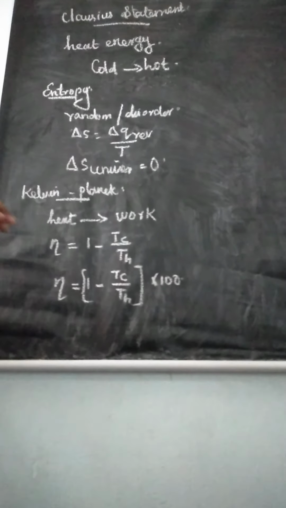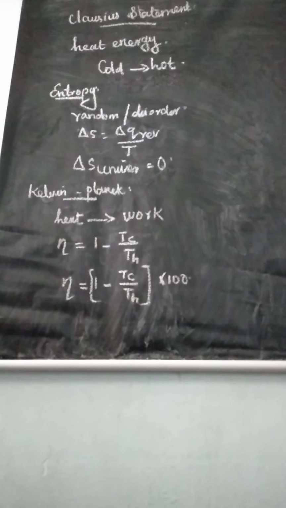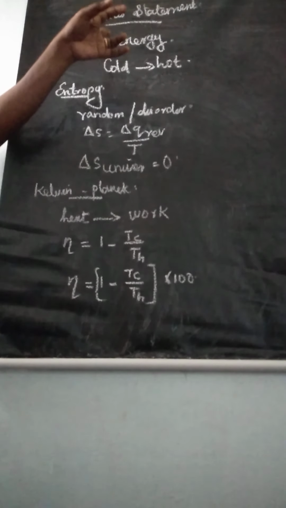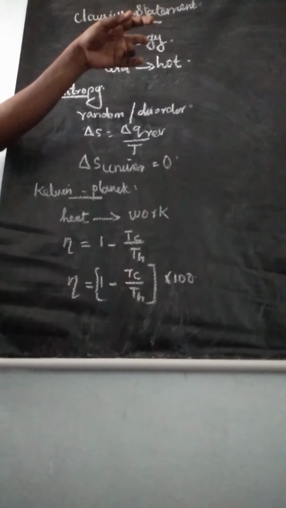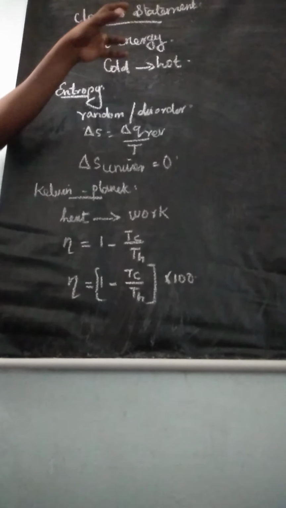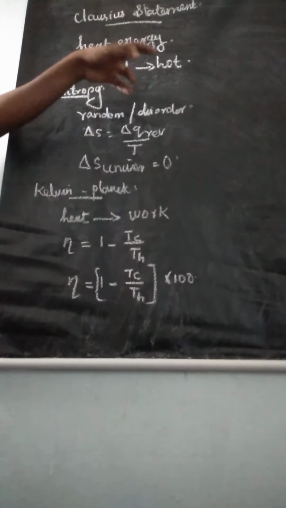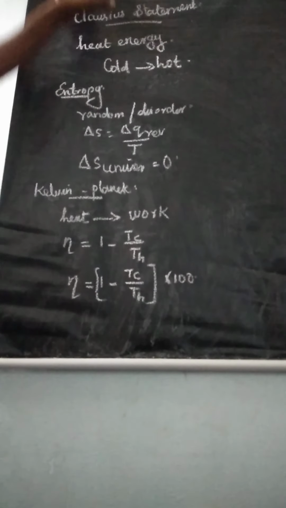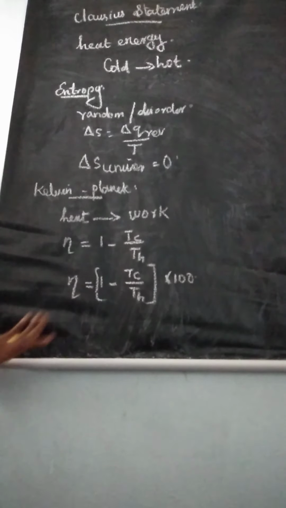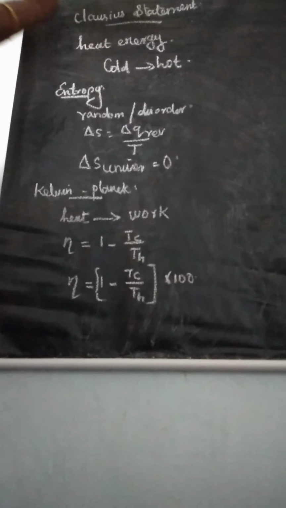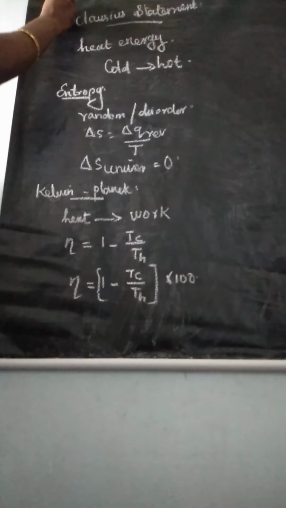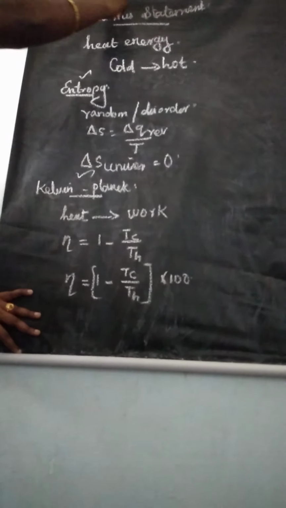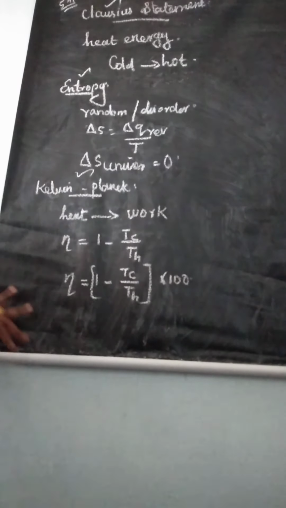Understand? Then the third statement: it is impossible to transfer heat from a cold body, cold system, to a hot system. So these are the statements of the second law of thermodynamics. This is one of the important 5-mark questions. What are the statements we learned? Three statements: entropy statement, Kelvin-Planck statement, and Clausius statement. Understand this? Any doubt?